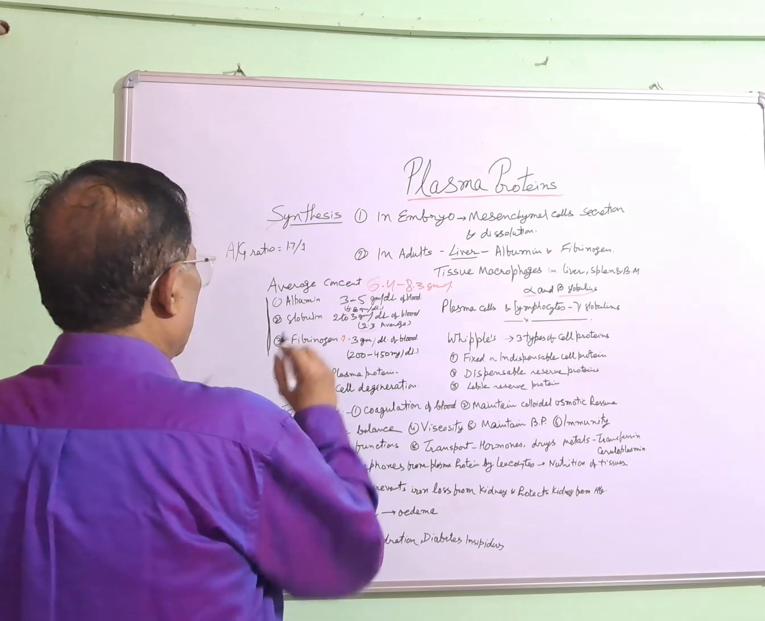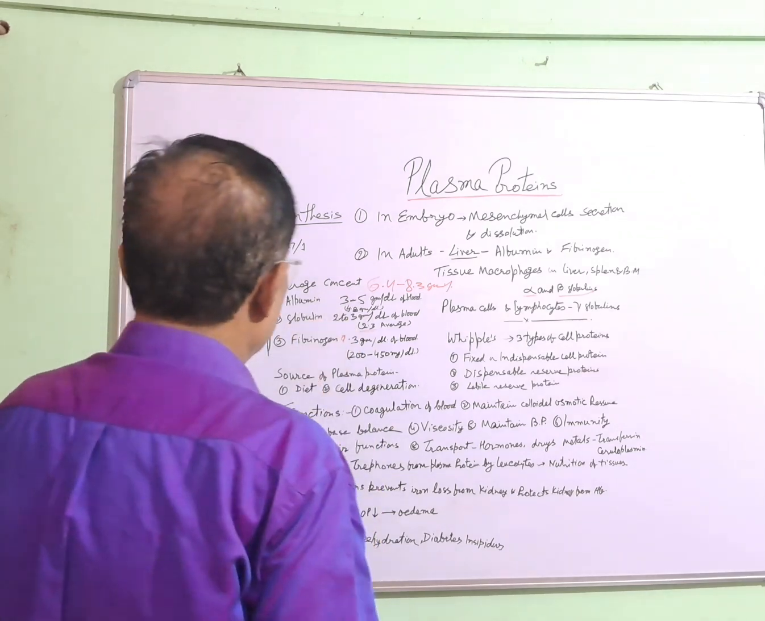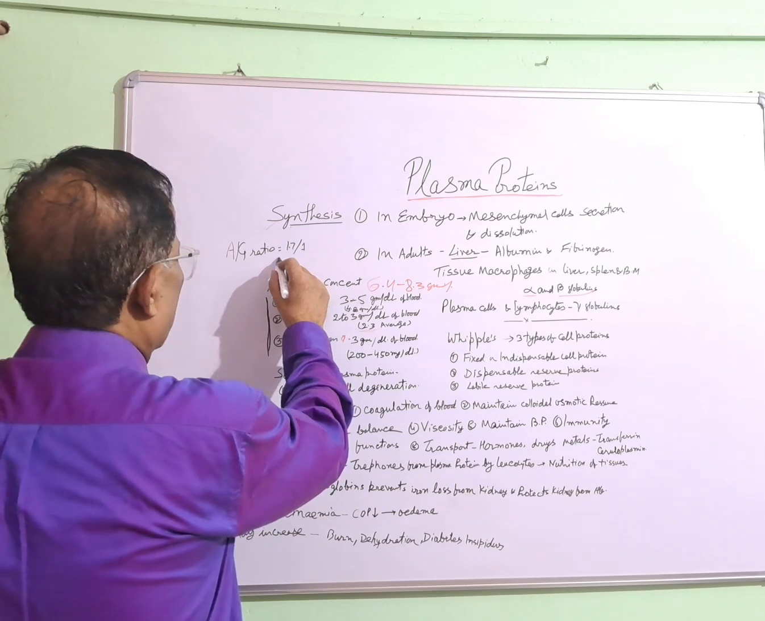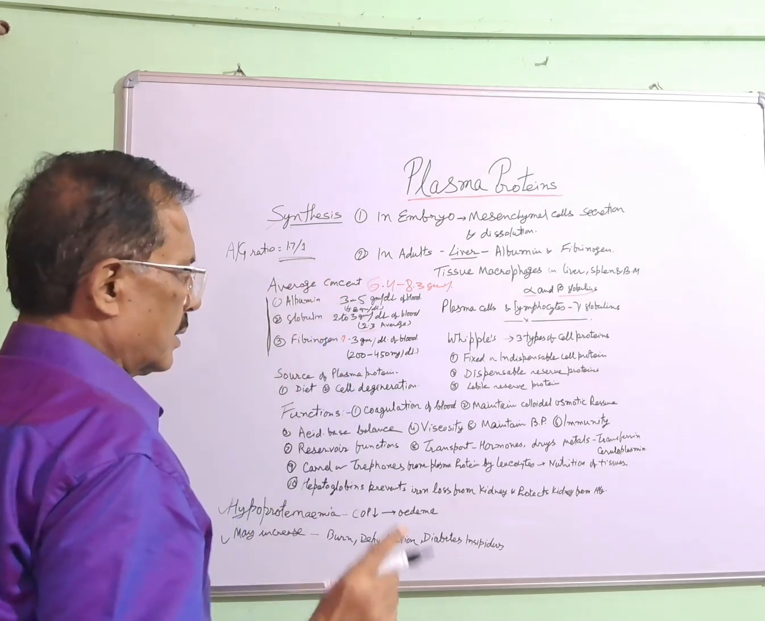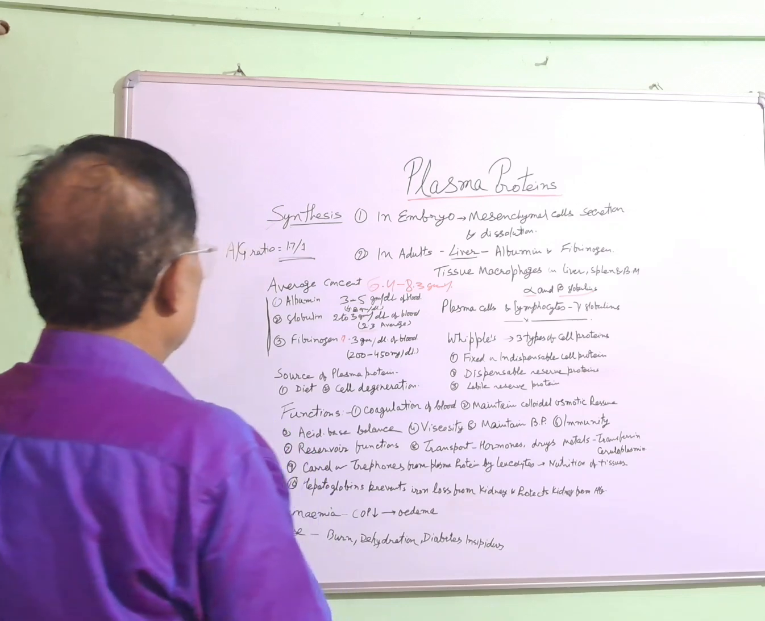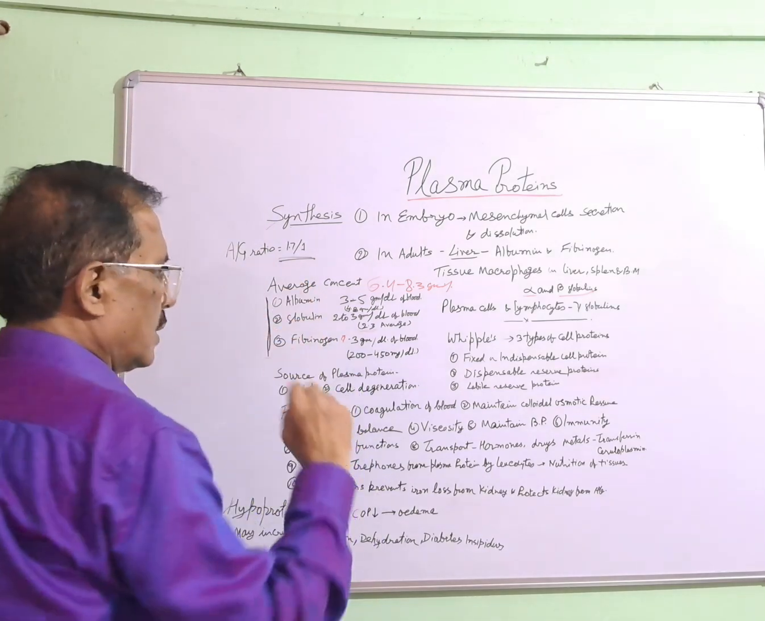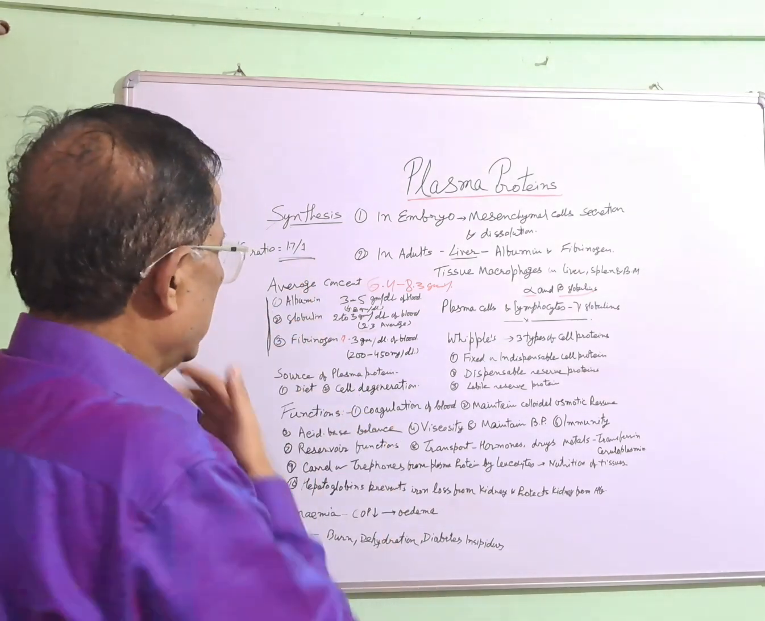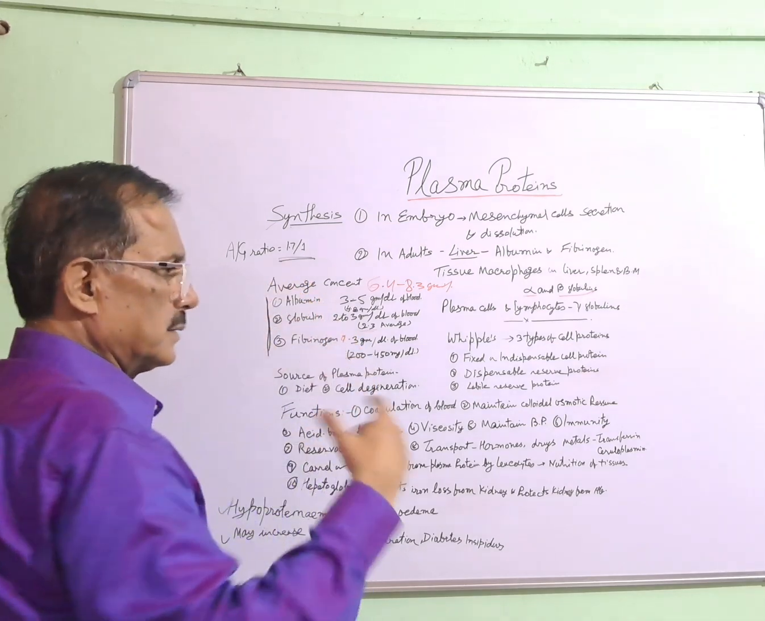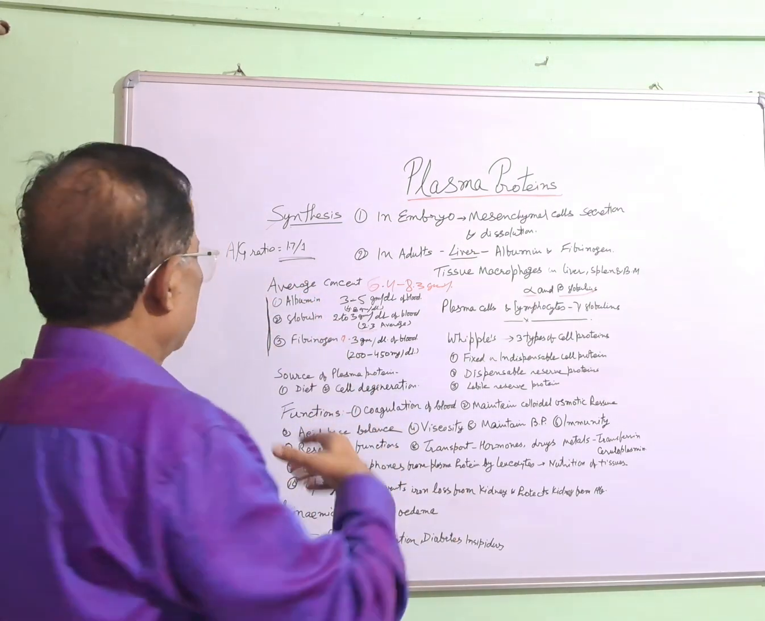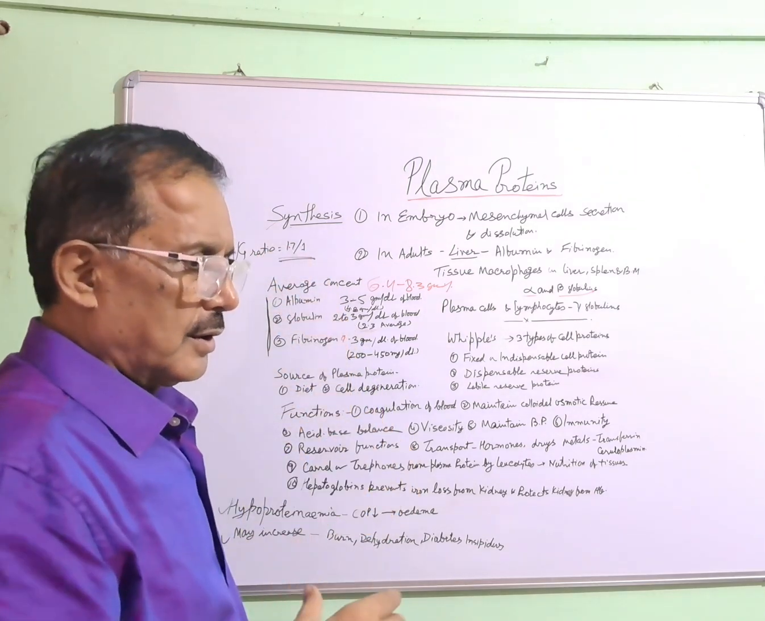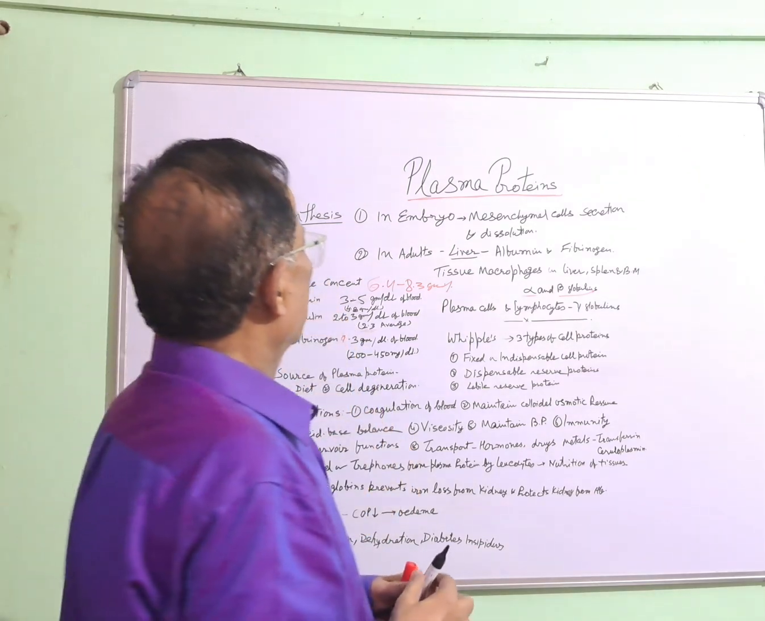What is the AG ratio? AG ratio means albumin globulin ratio. The AG ratio is 1.7 to 1, which is very important to remember. In liver diseases, albumin synthesis is reduced and globulin secretion goes on. Therefore, the AG ratio reduces, or it may be reversed.